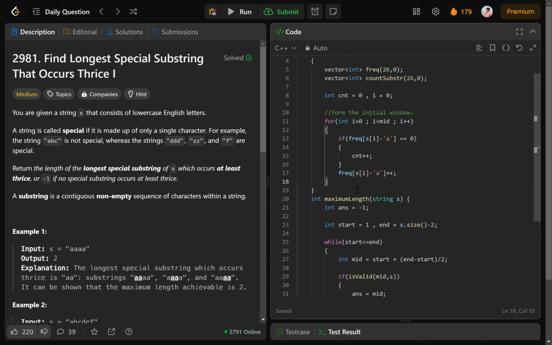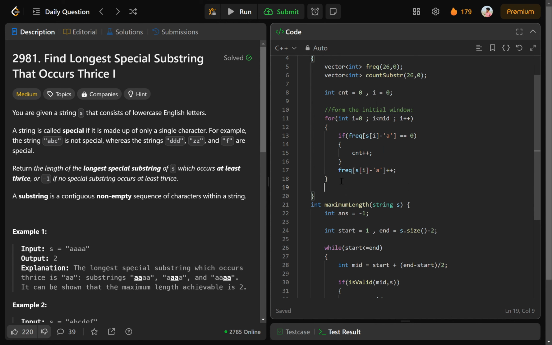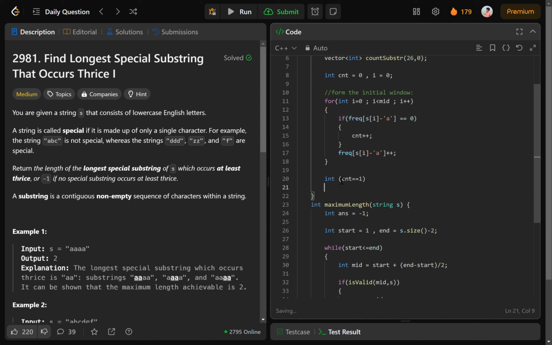Okay, so this for loop will generate the initial window of size mid. After that we have to move with the sliding window approach. First let's check the count for the current window because it is also a valid window. So if count == 1, then we have to update the count substr because this is a valid index, and we found one substring. Okay, and we have to check if there are three substrings or not. So s[0] - 'a' will be incremented.